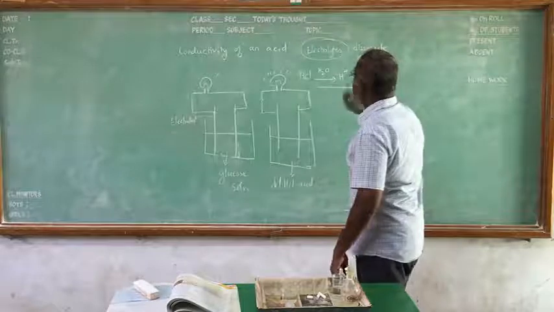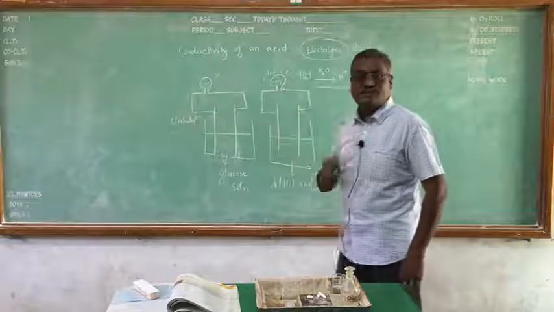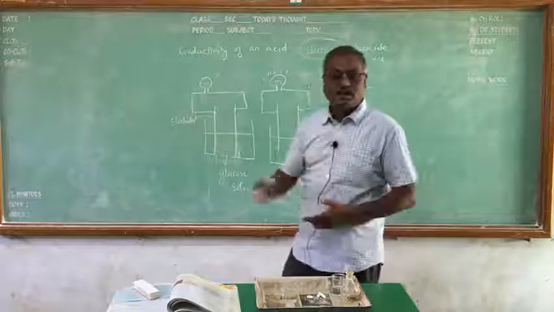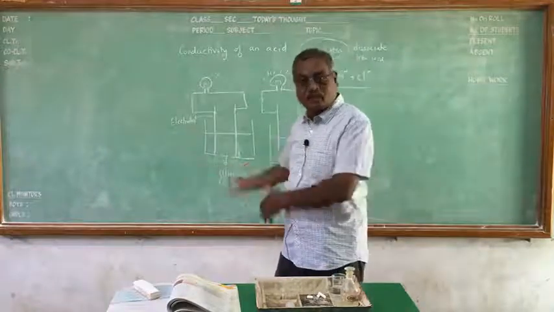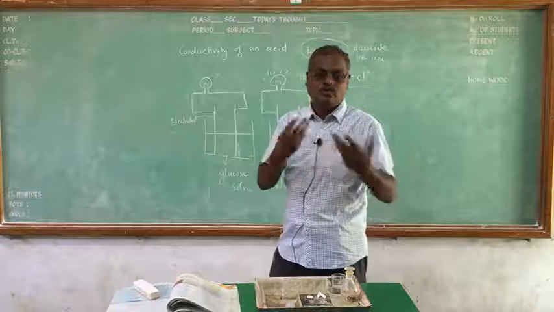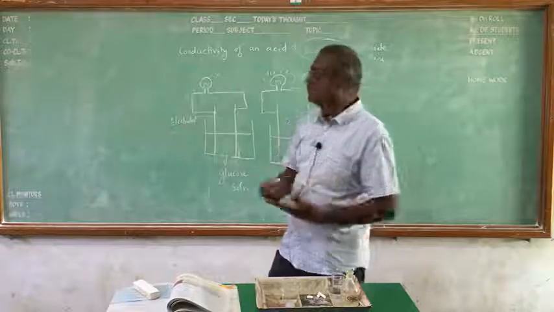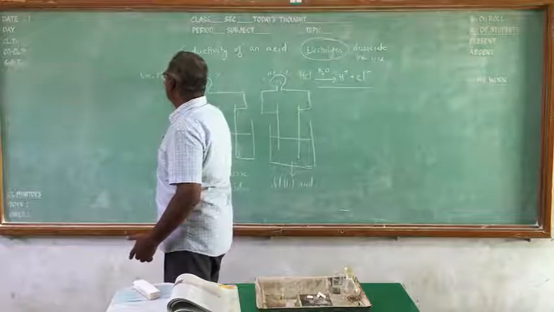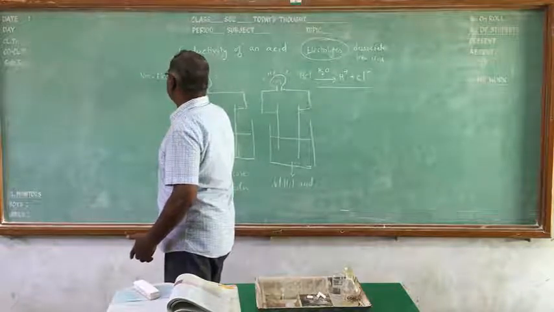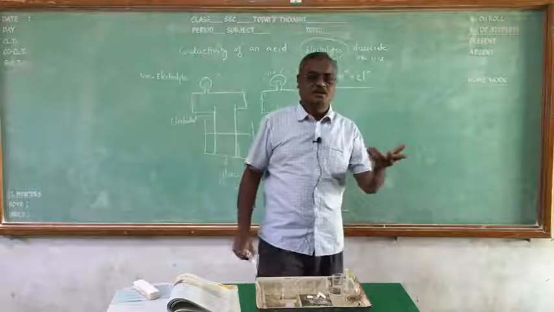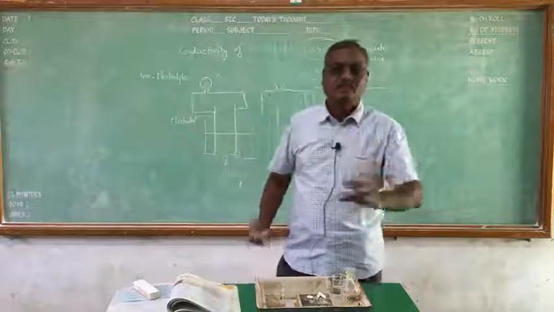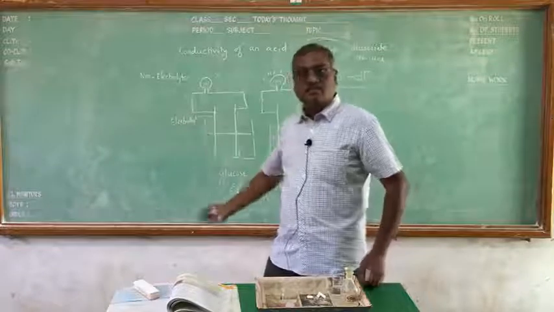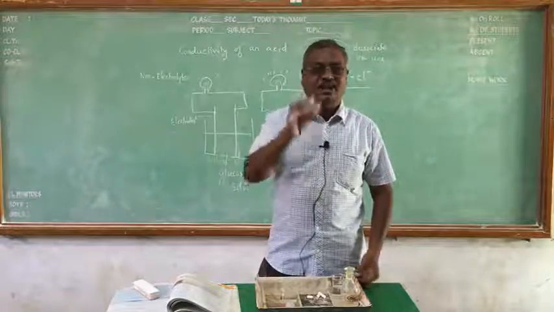Those substances which dissociate into ions are known as electrolytes. Acid is a very good electrolyte, whereas glucose, although also soluble, does not dissociate into ions. Hydrochloric acid is also soluble, but glucose will not dissociate into ions. So they are called non-electrolytes. Non-electrolytes are substances which do not dissociate into ions, so they will not conduct electricity. This is the way we can show that acids conduct electricity.